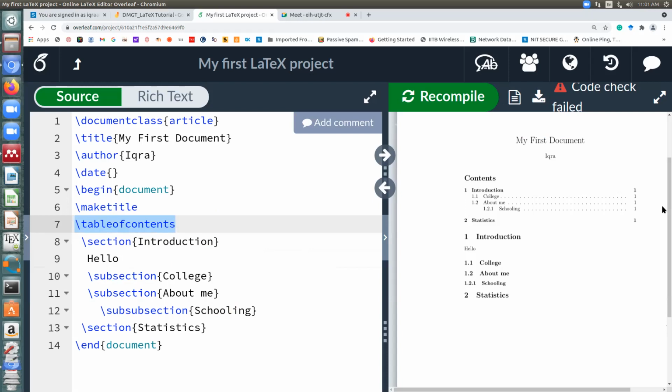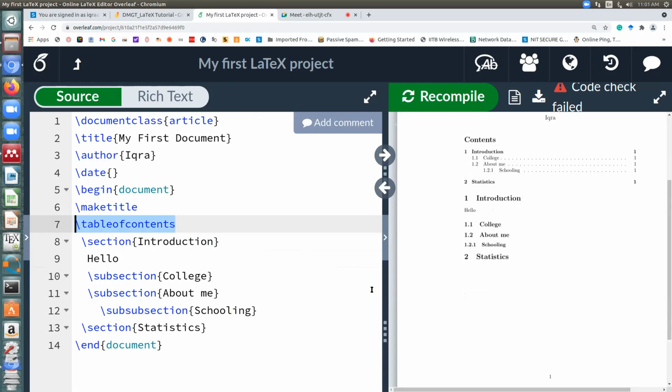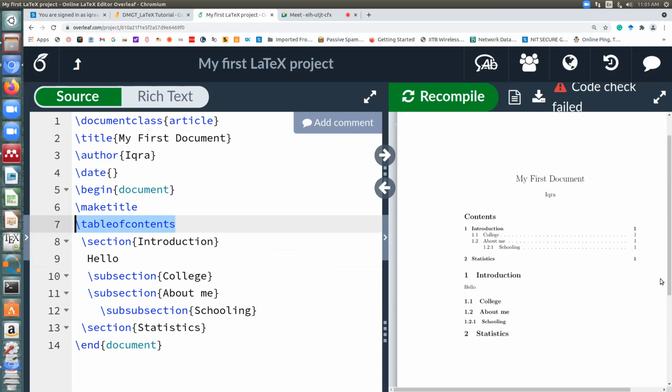You can just correct it. It's showing an error maybe because of it. Just correct the spelling of subsection. So you can see how the table of contents will be generated just by this command without any effort from you. Since it's already 11, I'll stop. Please complete this part.